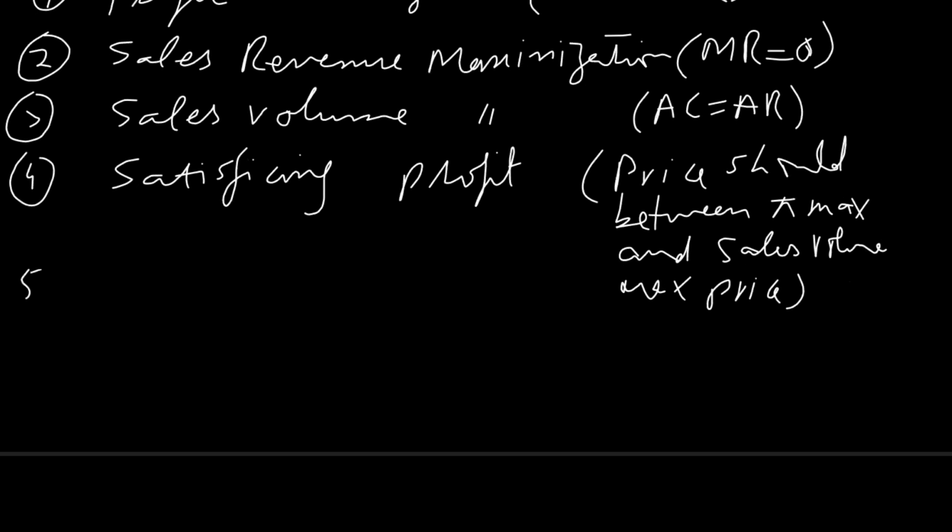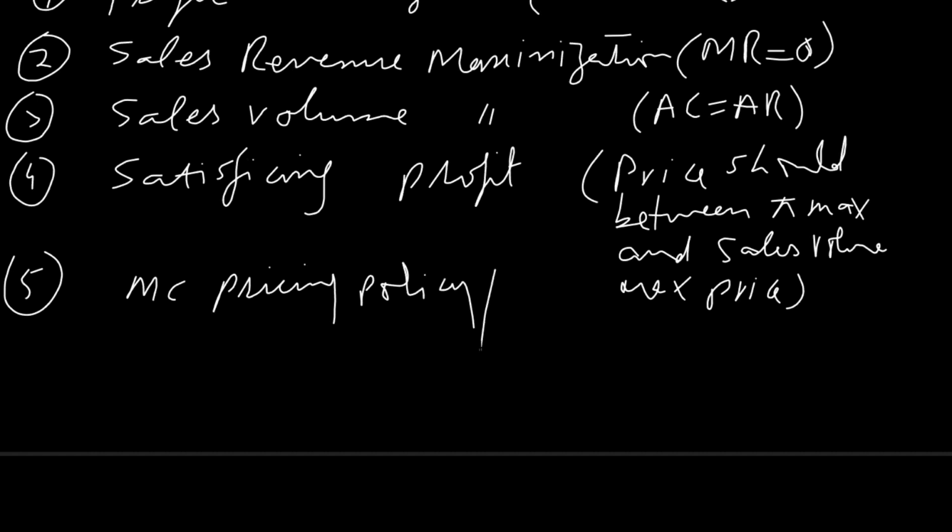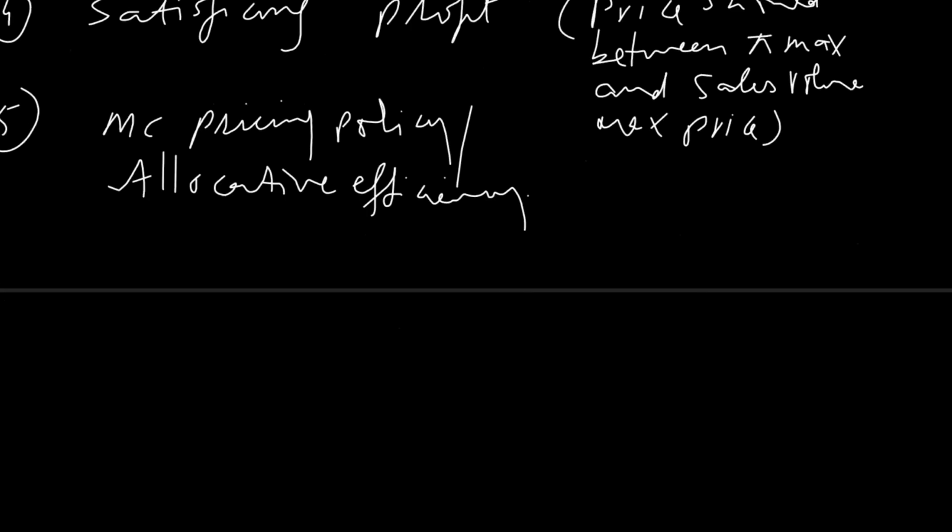And the next objective of firms is achieving efficiency, which we call the marginal cost pricing policy, or we also call it achieving allocative efficiency. The condition for marginal cost pricing or allocative efficiency is that marginal cost must be equal to average revenue.